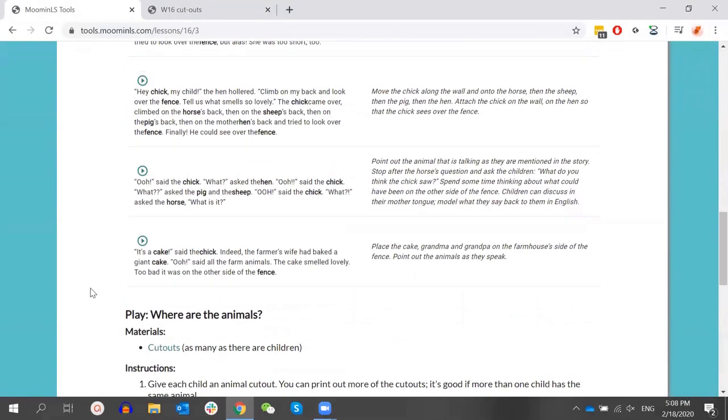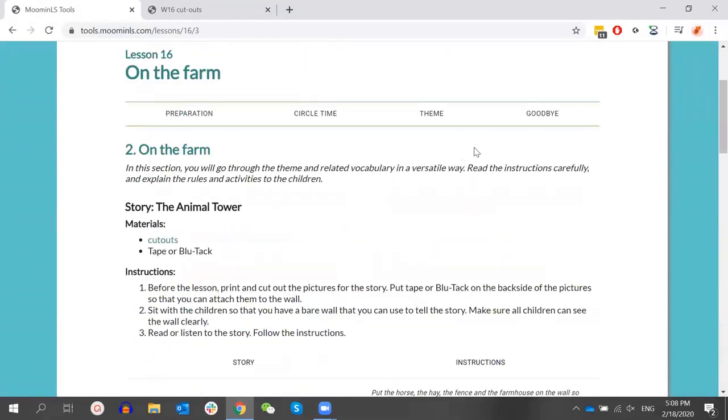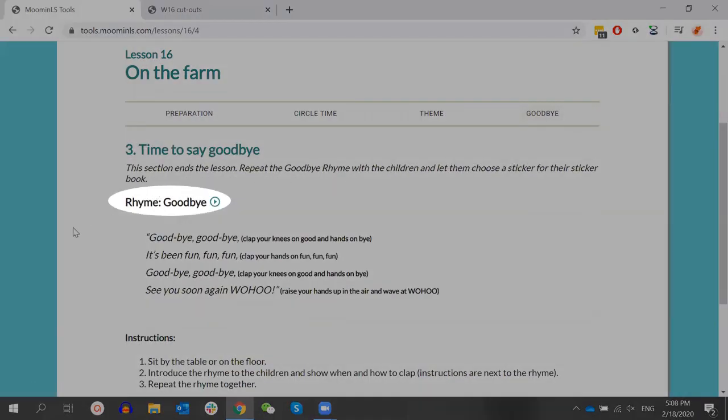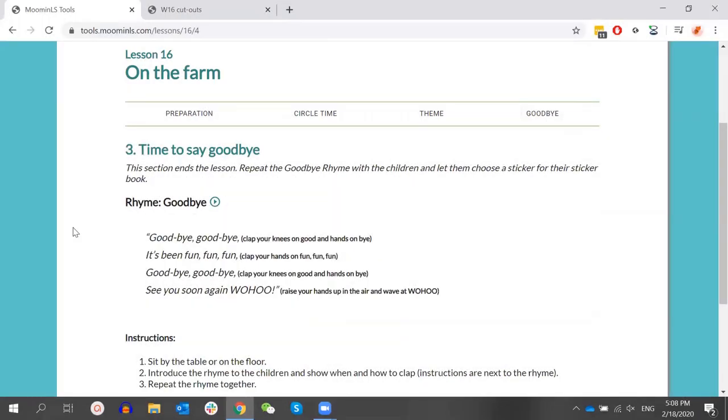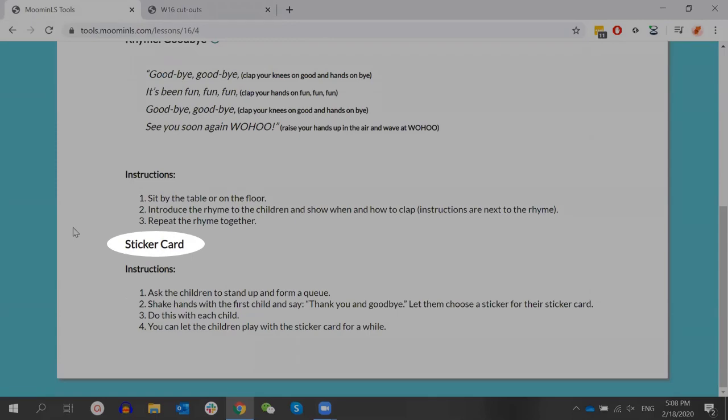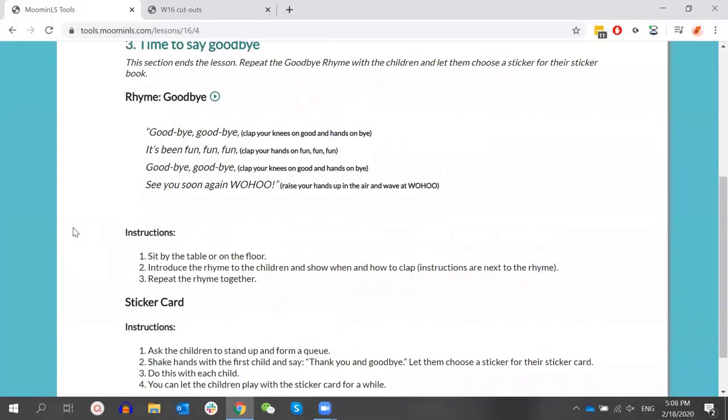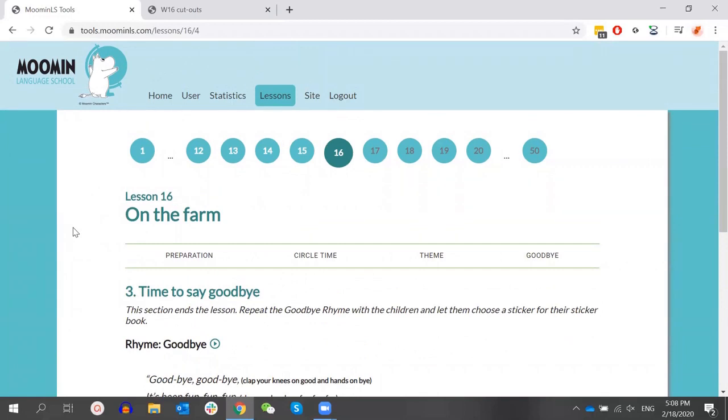And then we have the goodbye section, which is always the same. There's a goodbye rhyme, which can also be listened to. And then we give the children stickers as a reward and a thank you for their participation in the playful lesson. The last thing I want to show is the progress reports, which are under statistics.